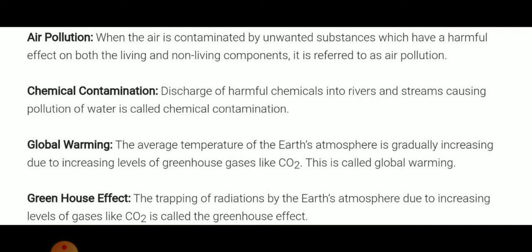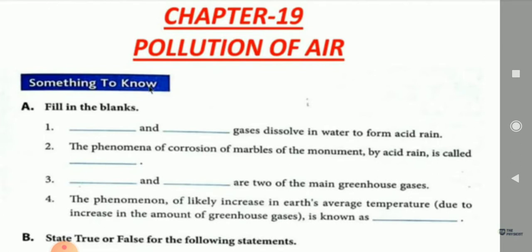Beta, you can take a screenshot of all this because these all are very important definitions. So when you have to define global warming or greenhouse effect, these definitions will help you. Greenhouse effect, the trapping of radiation by Earth's atmosphere due to increased level of CO2. So you can understand that the gas which is mainly responsible for the greenhouse effect is CO2. Moving ahead, now we will discuss the exercise part.